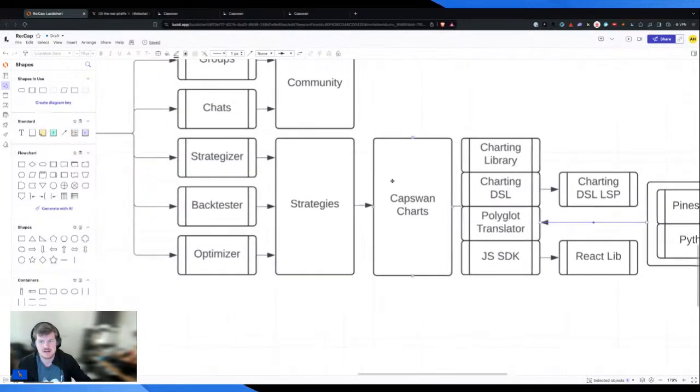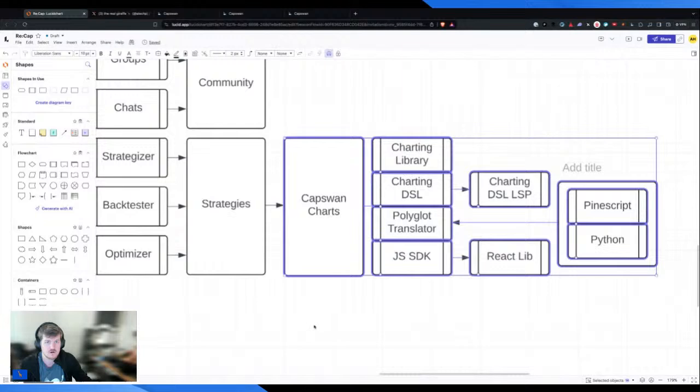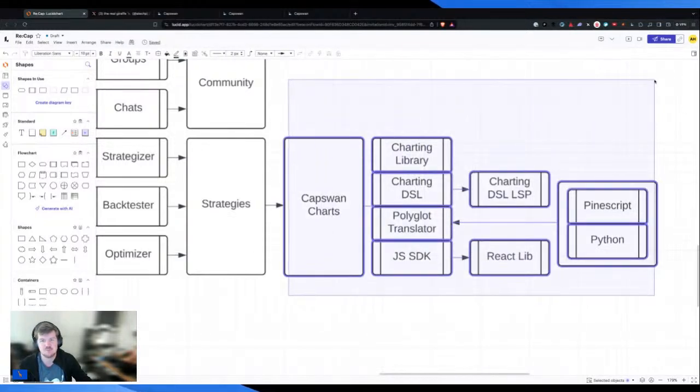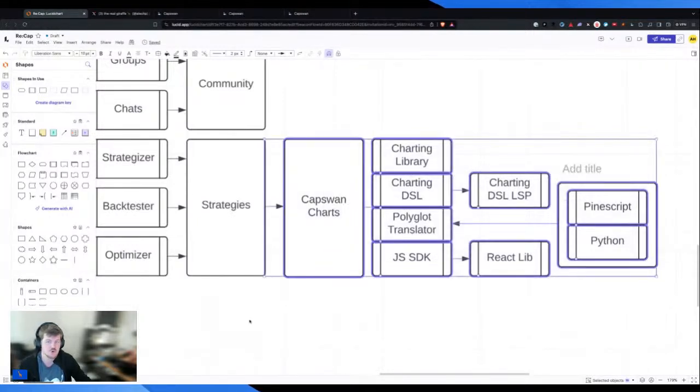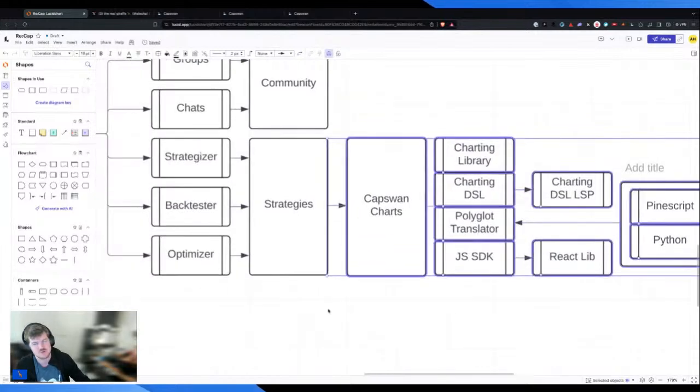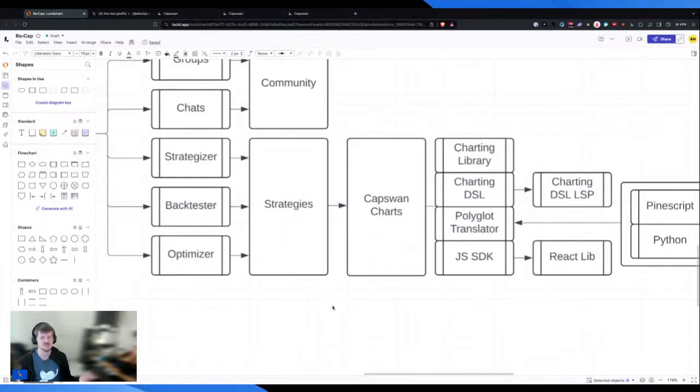Now, going back to above this chart library, you're like, well, why do all this work? This is a lot of work, obviously. You could have a company around just this thing. We're going to build a very MVP version of it to get it out the door. But you could build a really high quality, free and open source solution around just this without the rest of the work that we have to do for Caps One. So why bother? What is the strategic advantage for Caps One specifically?